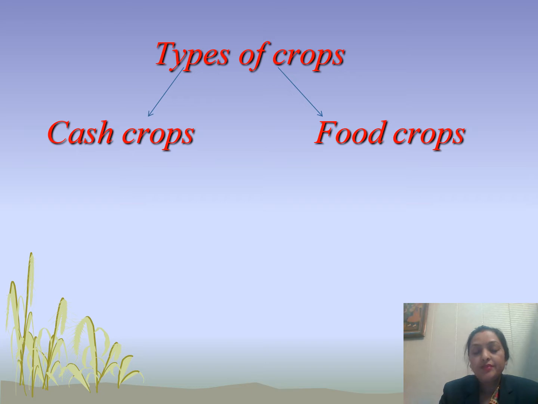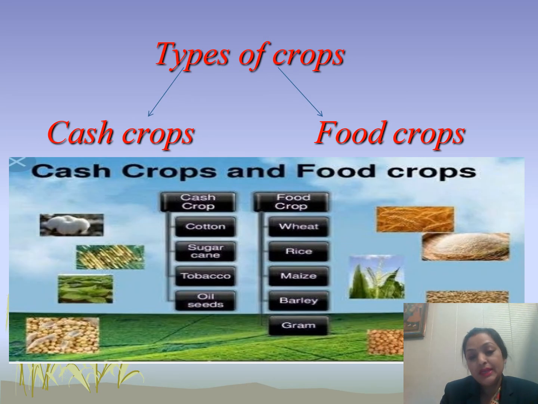Now students, we have also studied that the crops can be divided into two major groups. The first one is the cash crops and the second one is the food crops. Now students, food crops basically consist of rice, wheat, millets, that is jowar, ragi and bajra, and maize also.